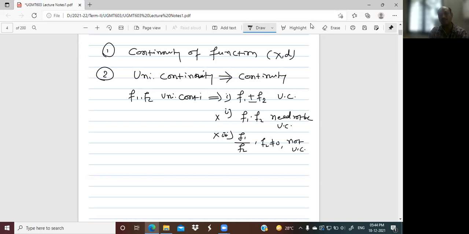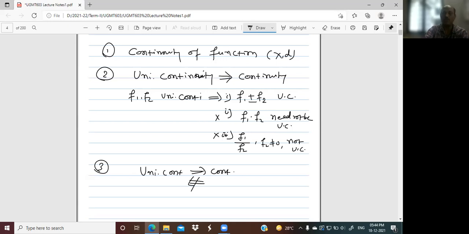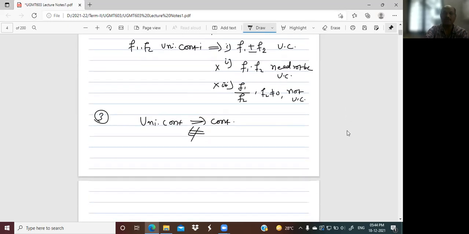Uniform continuity implies continuity, but not the converse. So to make the converse hold, is there some technique or not?